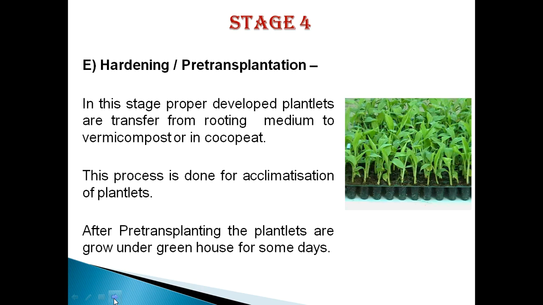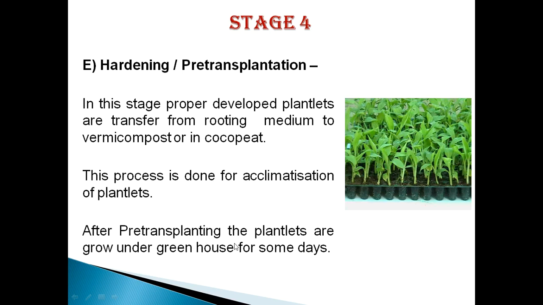So in this stage, first is the primary hardening. Here, properly developed plantlets are transferred from the rooting medium to vermicompost or cocopeat. This process is done for the acclimatization of plants.